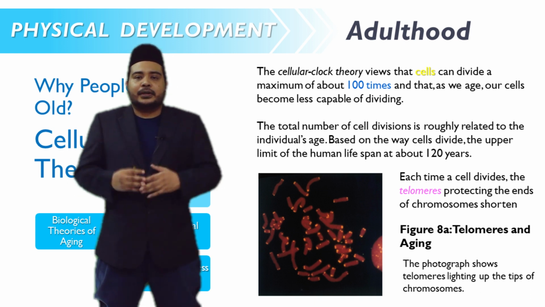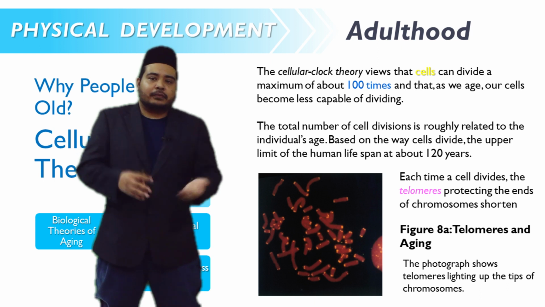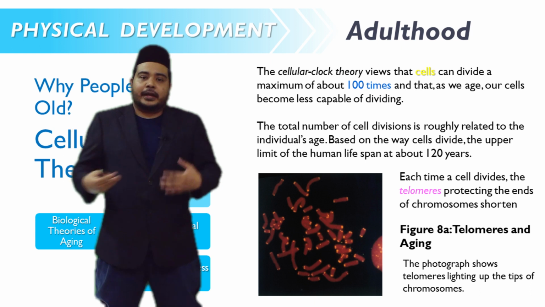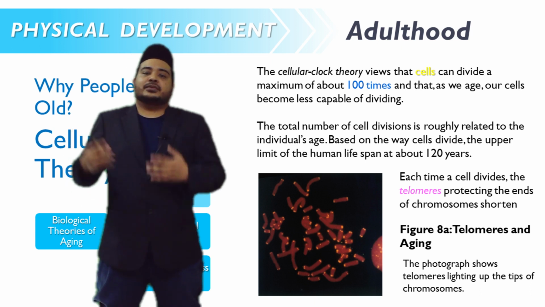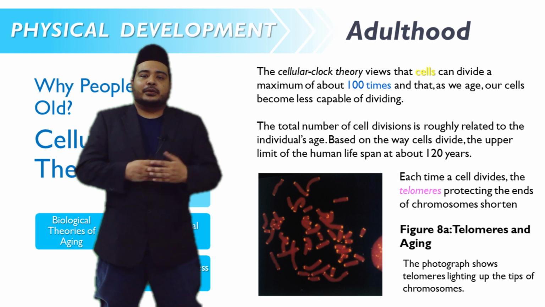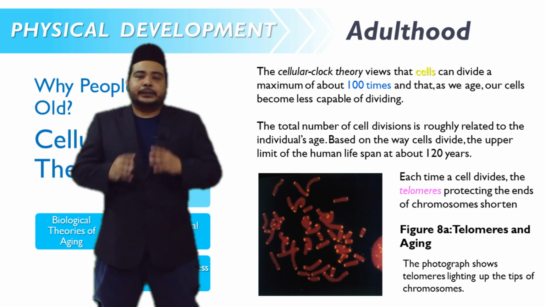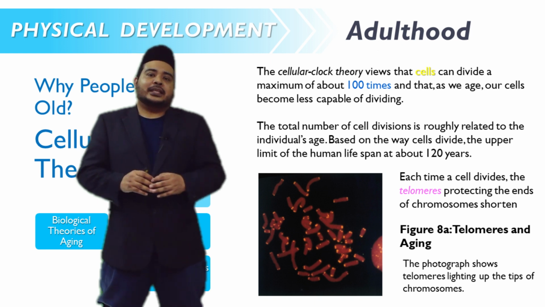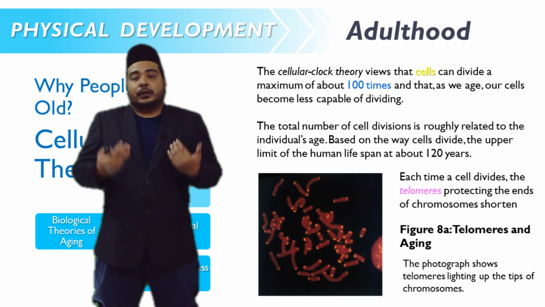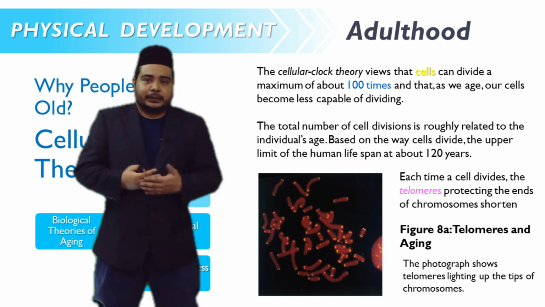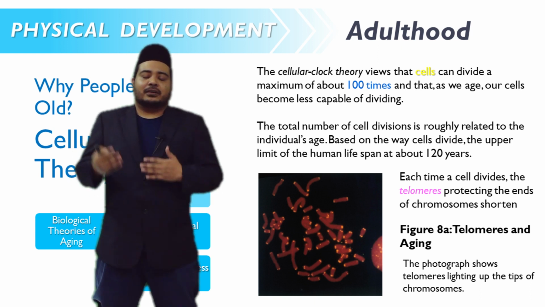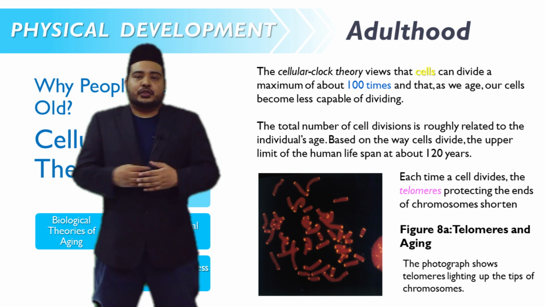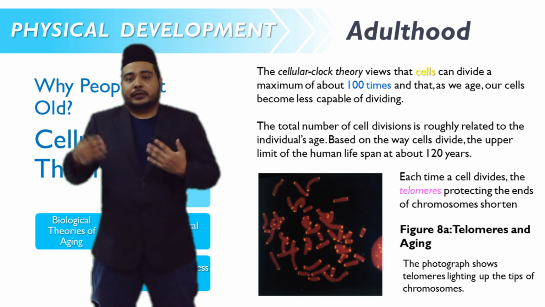The total number of cell divisions is roughly related to the individual's age. The more our cells divide, the older we get. Based on the way cells divide, the upper limit of the human lifespan is about 120 years. So according to this theory, the maximum people can live is 120 years of age. Why? Because the cells in their body can no longer divide, so they will not be able to recover anymore.